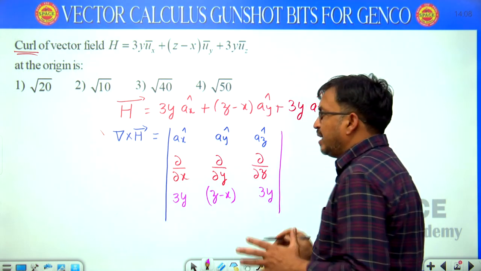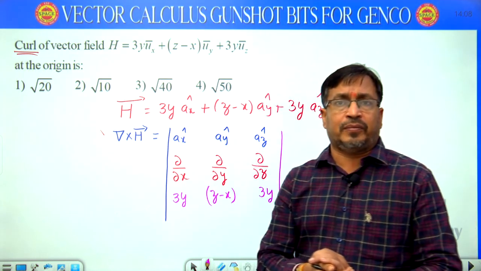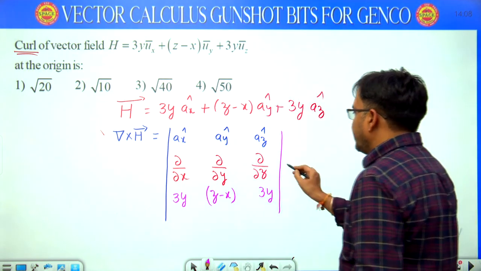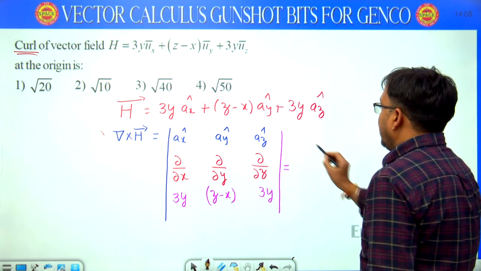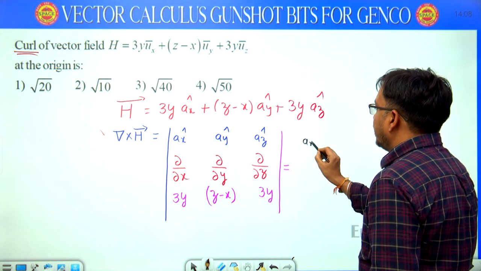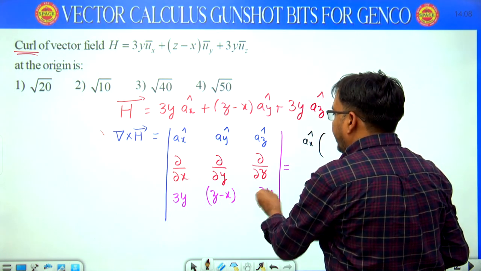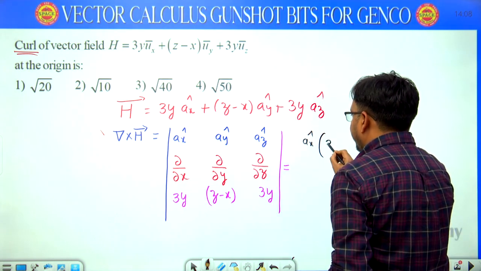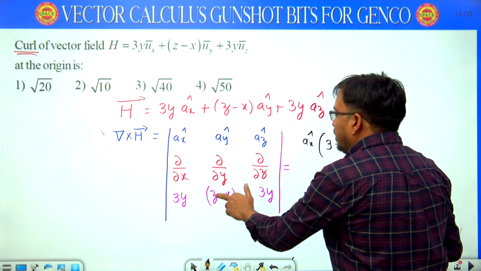This is the curl procedure in rectangular coordinate system. Now I am simplifying. ax cap into dou by dou y of 3y, that is 3, minus dou by dou z of (z minus x).